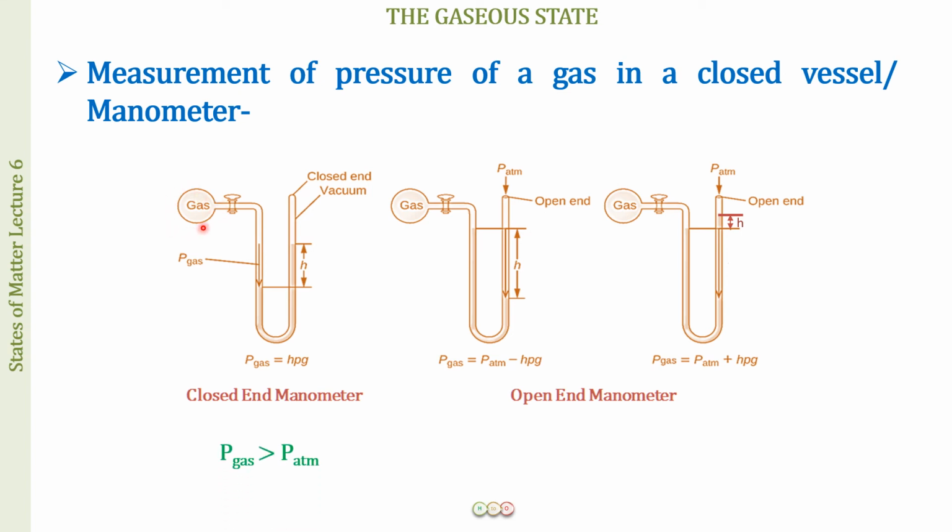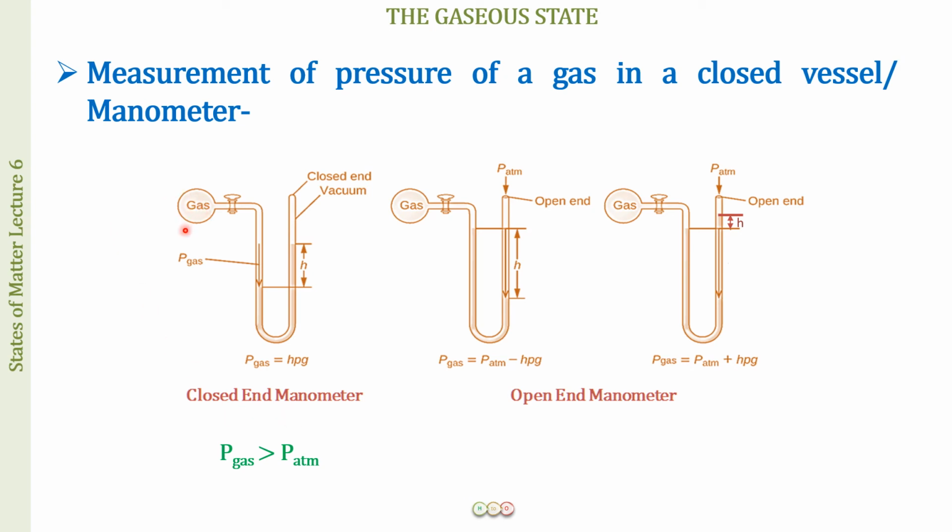We have taken a gas in an enclosed vessel. This we call the bomb, and it is fitted to a U-shaped glass tube filled with mercury. Now this U-shaped glass tube can be closed at this end, or it can be open as well. If it is closed, we call it a closed end manometer. If it is open, we call this an open end manometer. So let us first understand how we measure the pressure of gas in a closed end manometer.